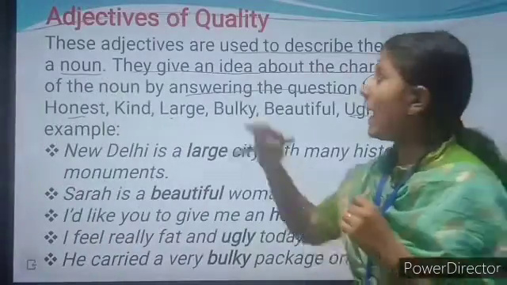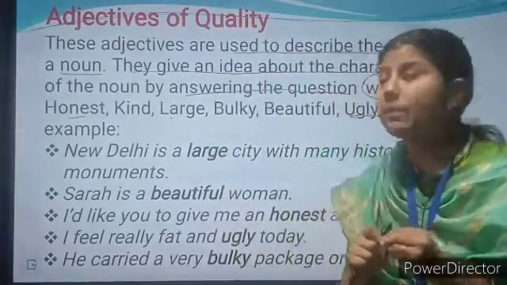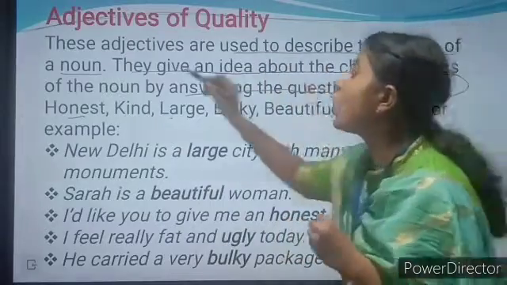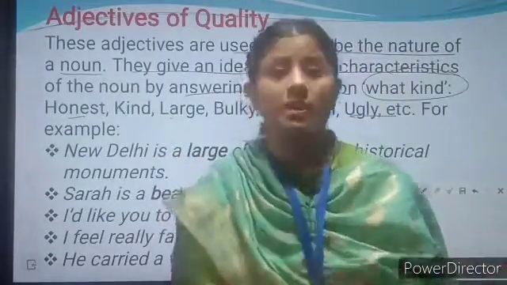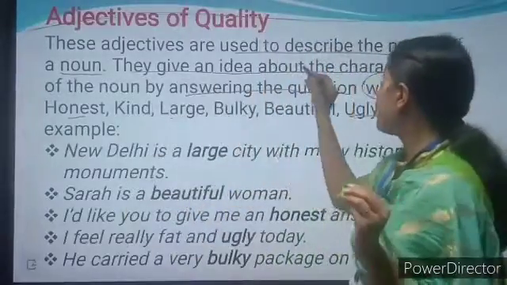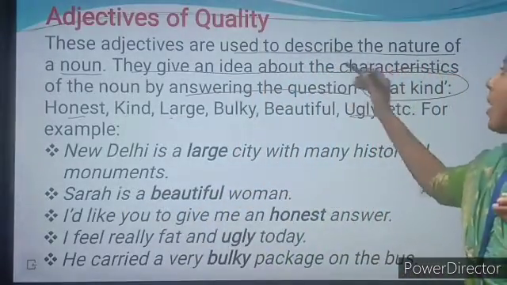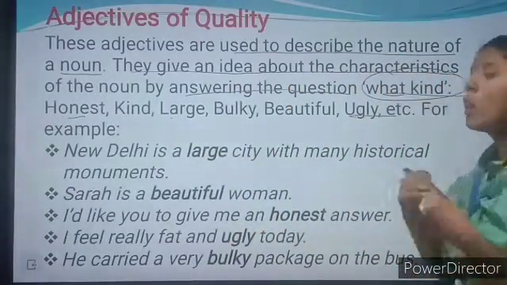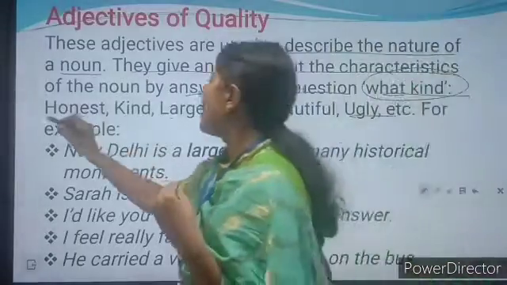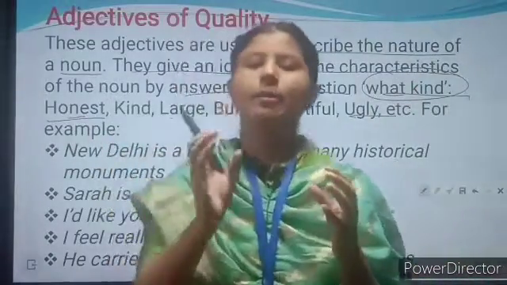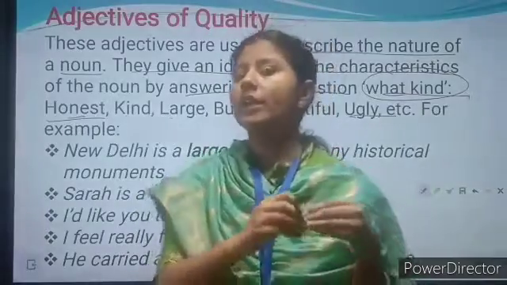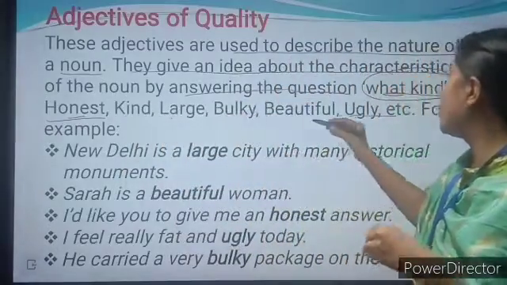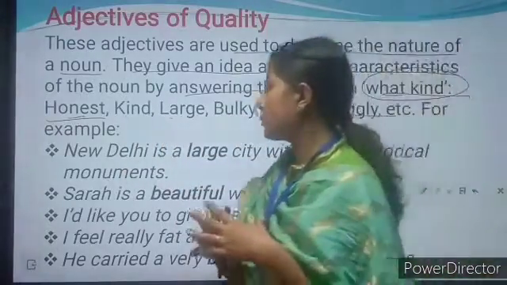So we are going to read adjectives of quality. What do you mean by adjective of quality? These adjectives are used to describe the nature of a noun. They tell us how the noun is, the nature of a noun. They give an idea about the characteristic of a noun by answering the question what kind, means what kind of a noun. He is an honest man. So we are describing the man by telling the quality, what kind of man? Honest man. Okay, similarly kind, large, bulky, beautiful, ugly, and many more examples are there.